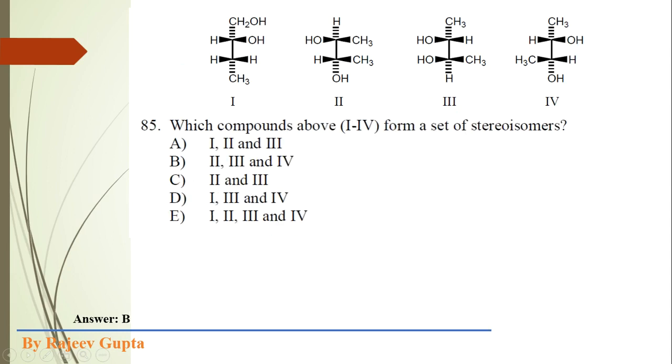Now next question: which compounds above, 1 to 4, form a set of stereoisomers?